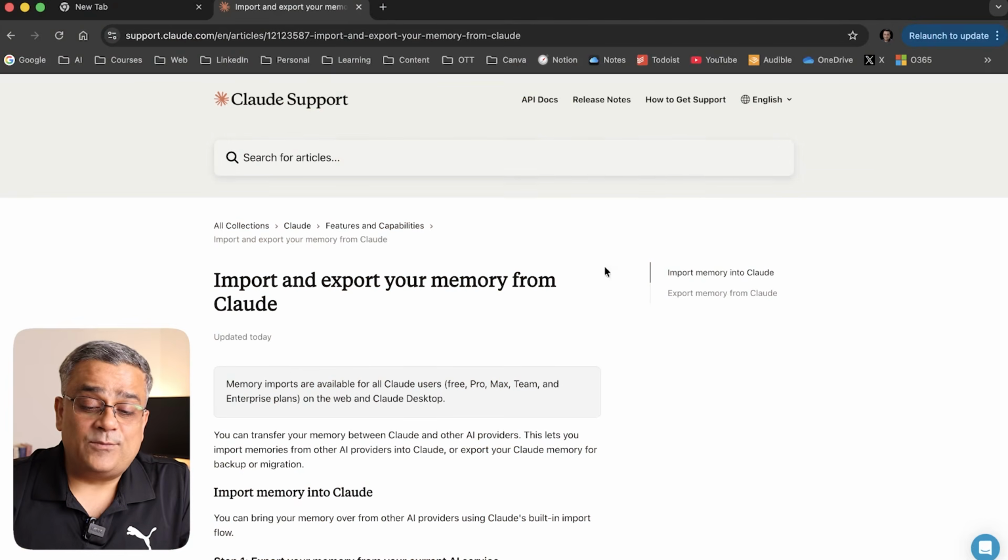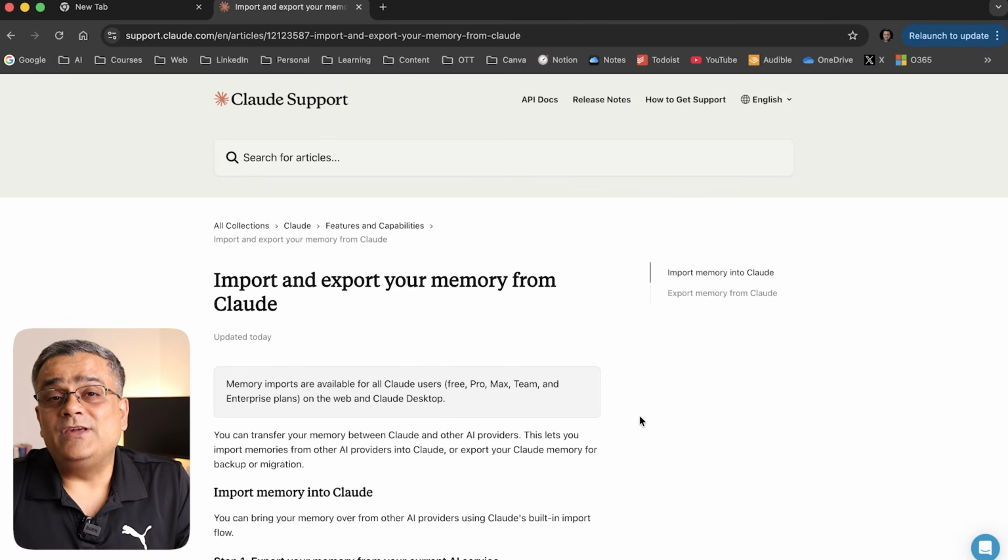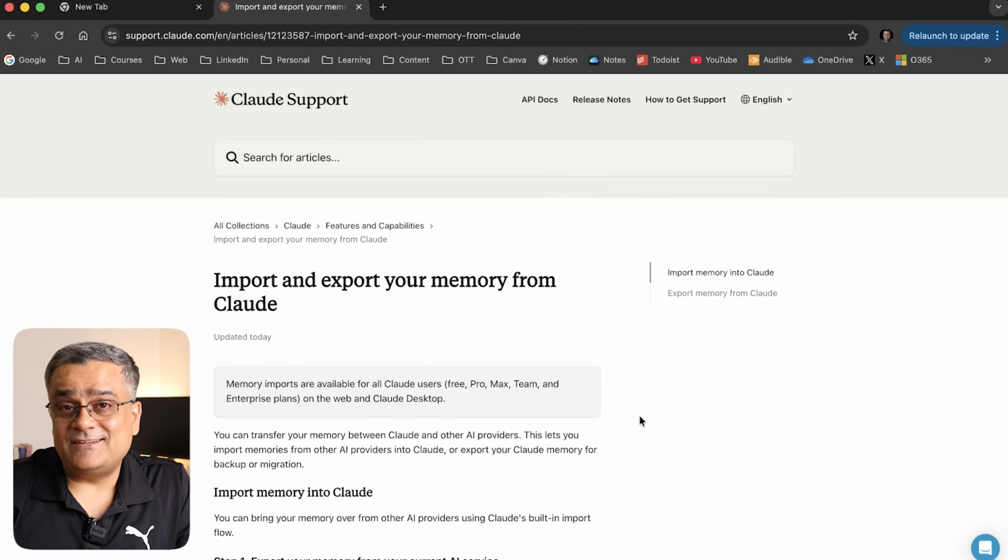They also published a blog where they've shown how someone can move their existing details from another application to Claude. In this video, let me show you very quickly how you can do that. You can see this is the blog where they show how you can import all those memory and other details from other applications. Now, while I will show you here using ChatGPT and Claude, the same method can be utilized in other platforms also. If you want to move from any other LLM model, then you can also use the same method.